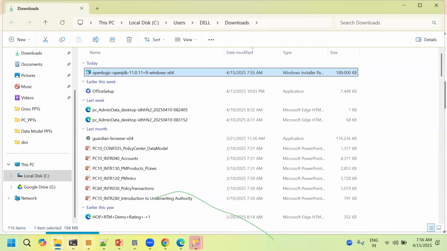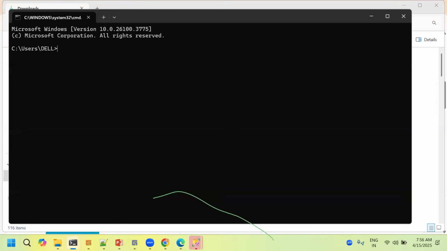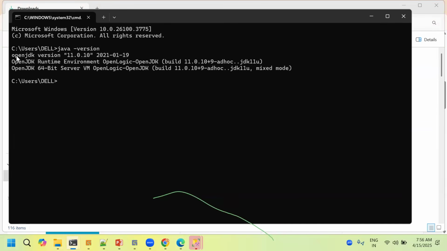And to verify whether your Java, JDK, is installed or not, go to Run and give the command java -version, just like this. As we have seen, the OpenJDK version will be there, 11.0.10. This should be there. Got it? I'll tell you again if you have any doubts. I have just told you what prerequisites have to be done in your system.